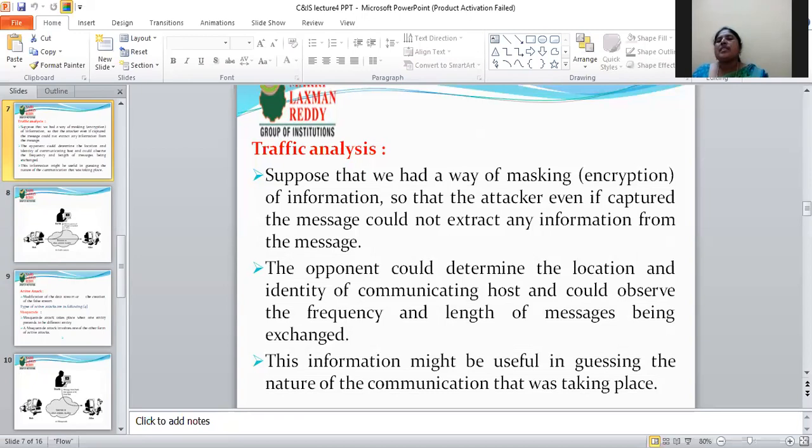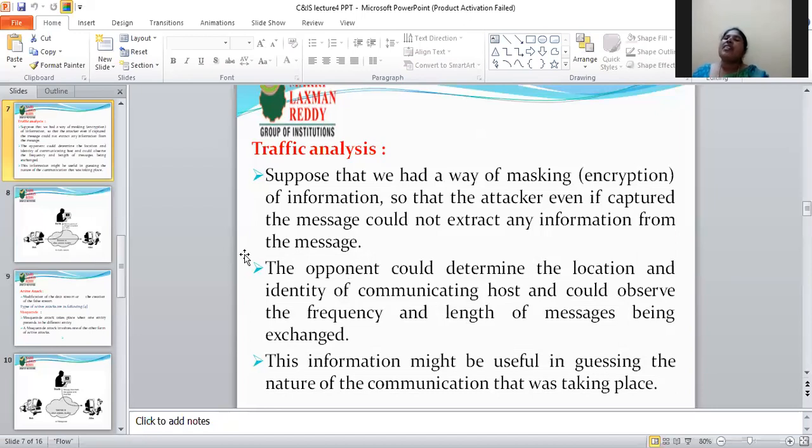Identify the location and which person is the host, and observe the frequency and message length. Observe whether the messages are small, long, or normal size. This information might be useful in guessing the nature of the communication that was taking place.